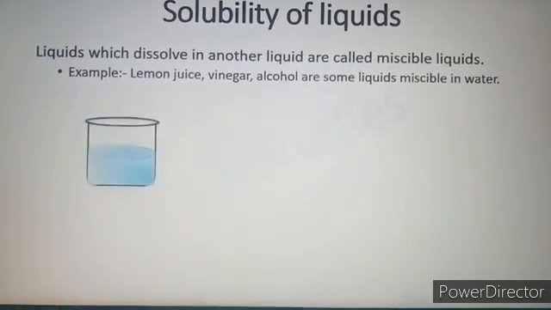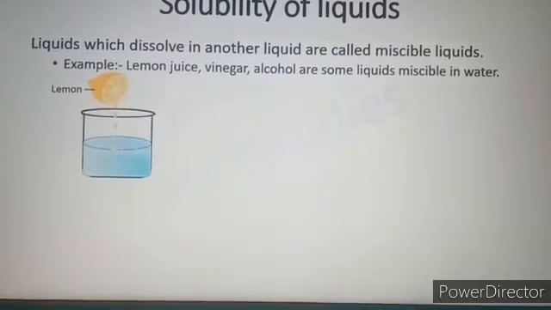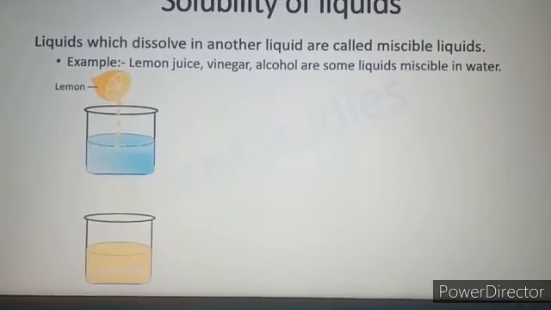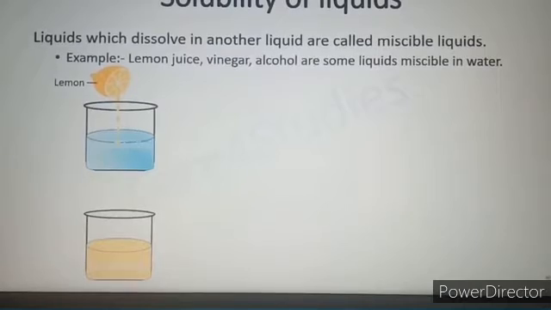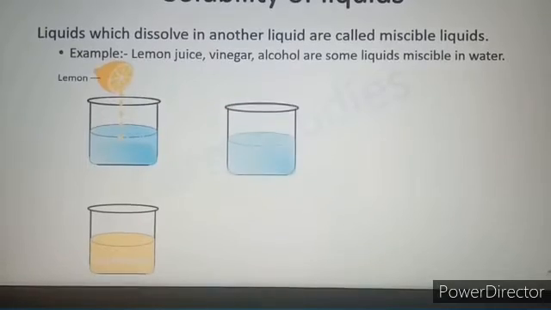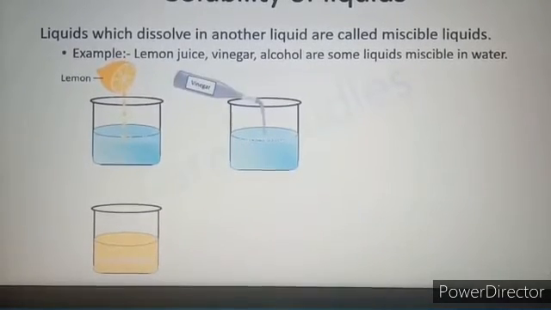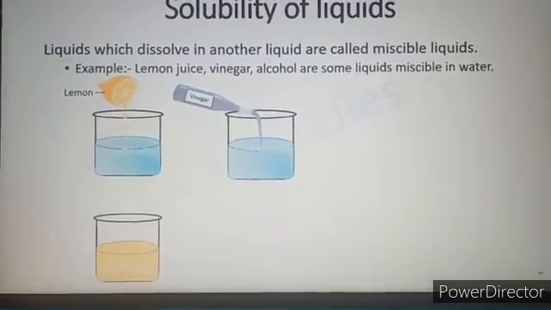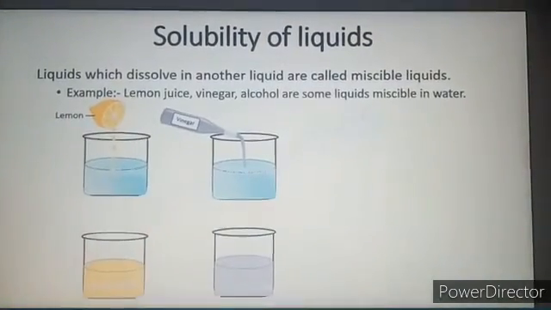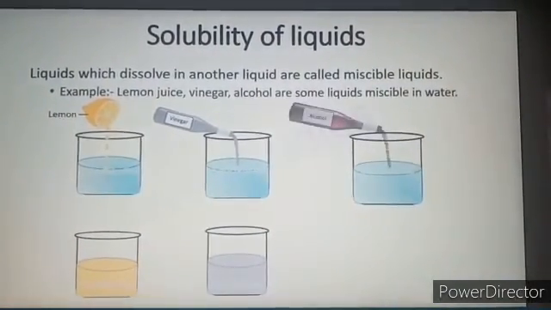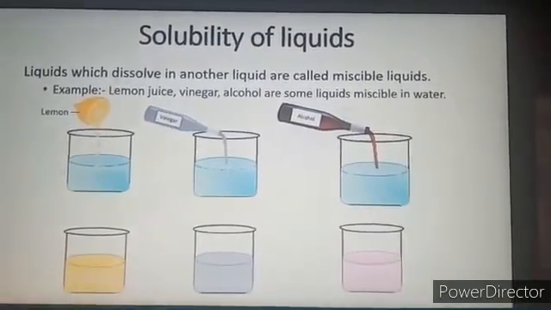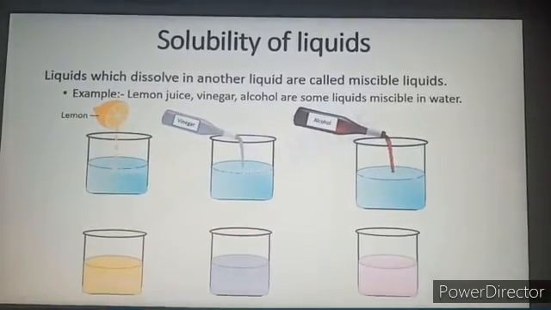Students, here we have an example, a lemon. In a glass of water, when we add lemon, the lemon dissolves in the water and we get lemon water. Students, lemon is miscible in water. Now another example: when we add vinegar to water, vinegar gets dissolved in the water. Here is the dissolved vinegar in water. So vinegar is also miscible in water. Here is another example. When we add alcohol to water, we get alcohol solution. So alcohol is also miscible in water.